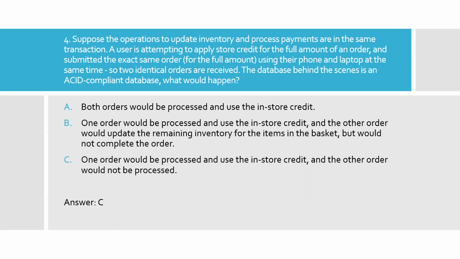Once the second order determined that the in-store credit had already been used, it would roll back the transaction. We just discussed OLAP versus OLTP. So the right answer is option C. One order would be processed and use the in-store credit, and the other order would not be processed.